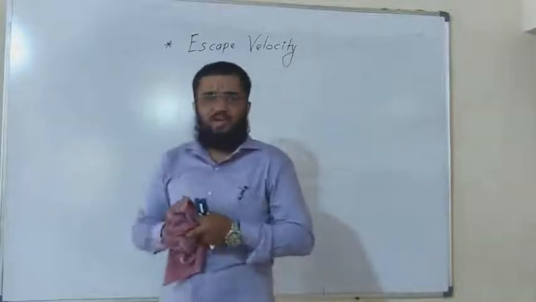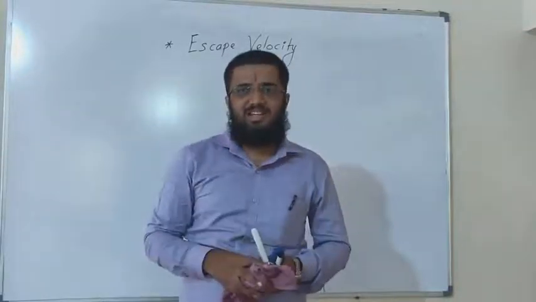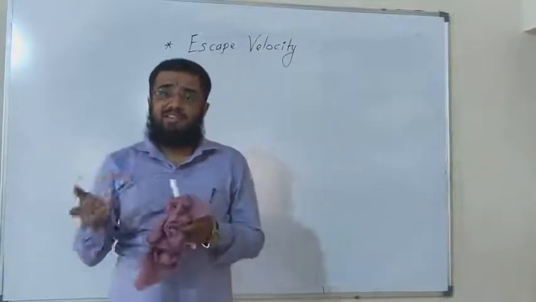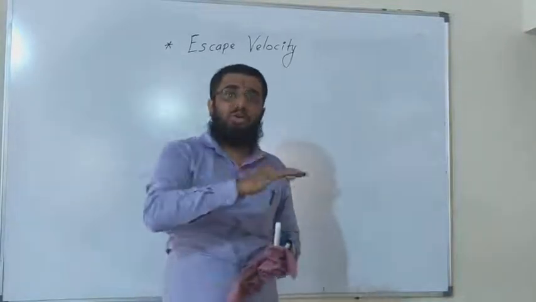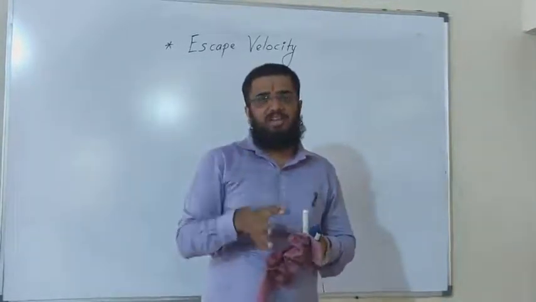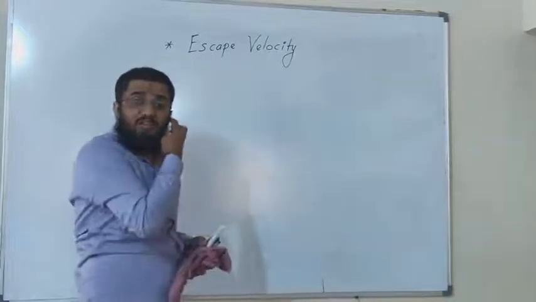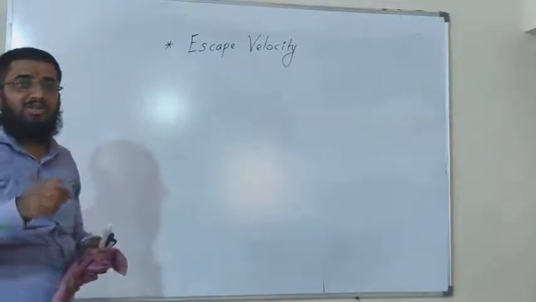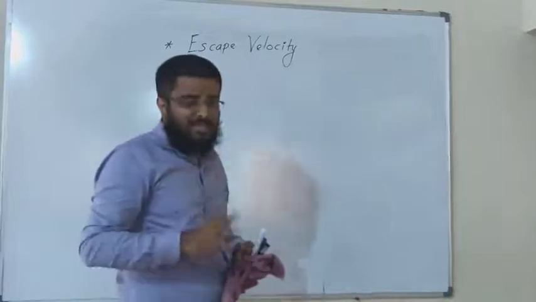So in this chapter we have been very bound by the gravitational force, and this escape velocity is the velocity needed to get out of this gravitational pull or gravitational force. So the velocity which is needed to get out of this gravitational force is called the escape velocity.